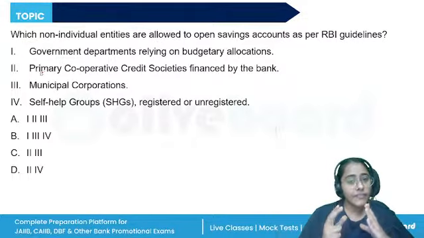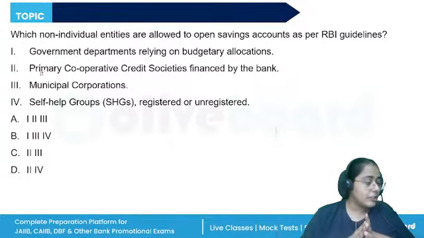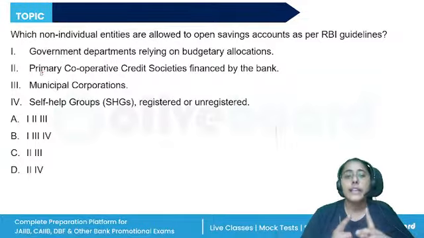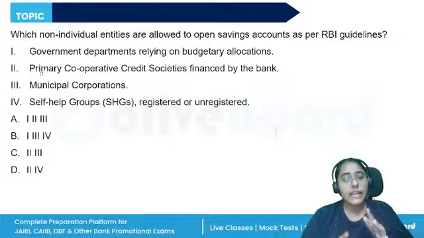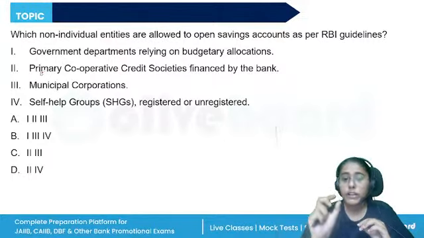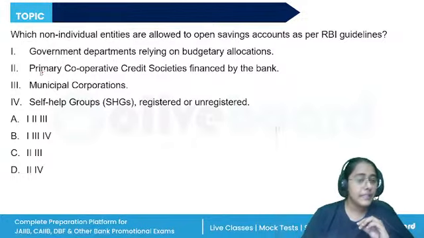See, savings bank accounts are only for individual entities, but the following categories of non-individuals are also allowed, like the primary cooperative credit societies, KVIBs, APMCs, societies under the Societies Registration Act, companies governed by the Companies Act of 1956, licensed by the central government, and they do not add to their names the term limited.